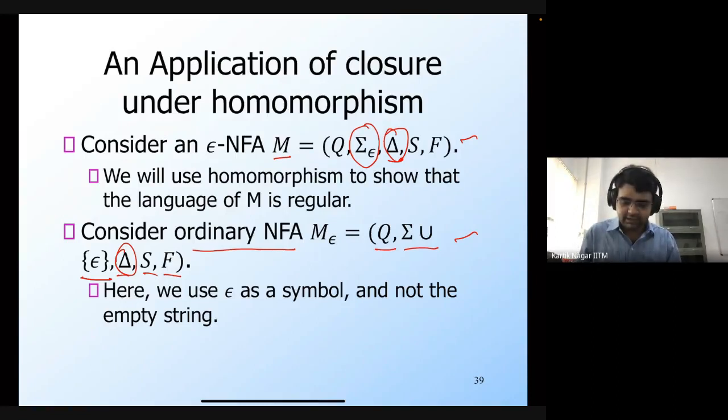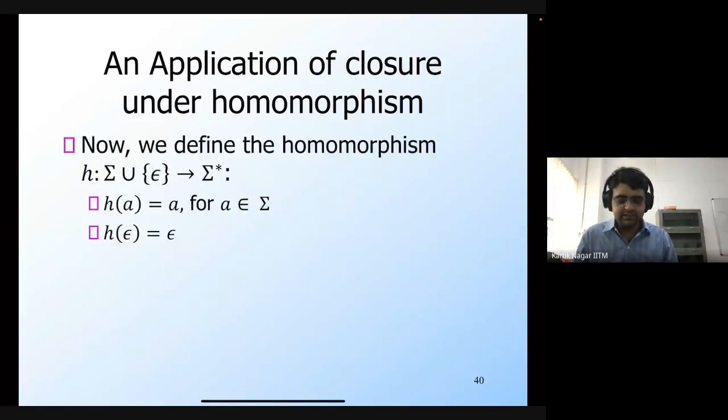Since this is an ordinary NFA, the language of this is going to be regular. But it's going to have epsilons inside it, because this epsilon is no longer the empty string, so you can't get rid of them. But you can define a homomorphism to get rid of this epsilon. So we define this homomorphism from the alphabet sigma union epsilon to sigma star. And this homomorphism is very simple. For every symbol a in sigma, we say h of a is equal to a, while h of the symbol epsilon is the empty string epsilon.